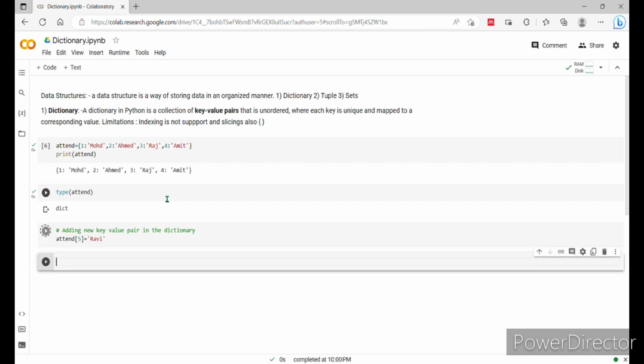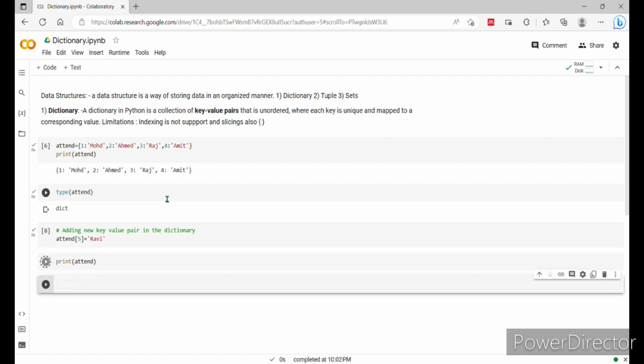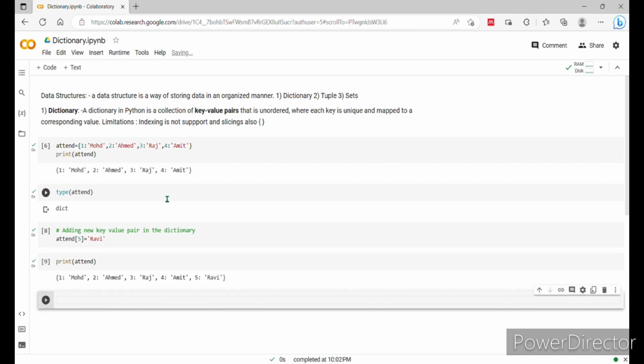Then next print attend, so see here, now you are having the 5 roll numbers and with names, okay. So now you added Ravi also in the dictionary. If you see the previous dictionary, in the previous variable attendance, there were 4 student names and roll numbers.